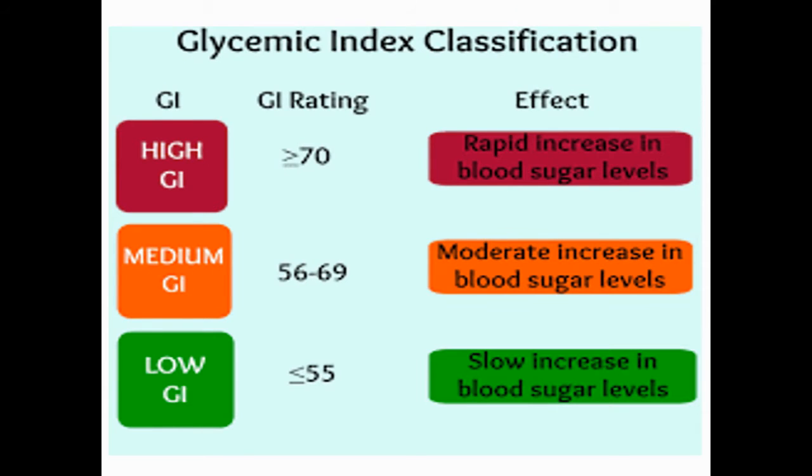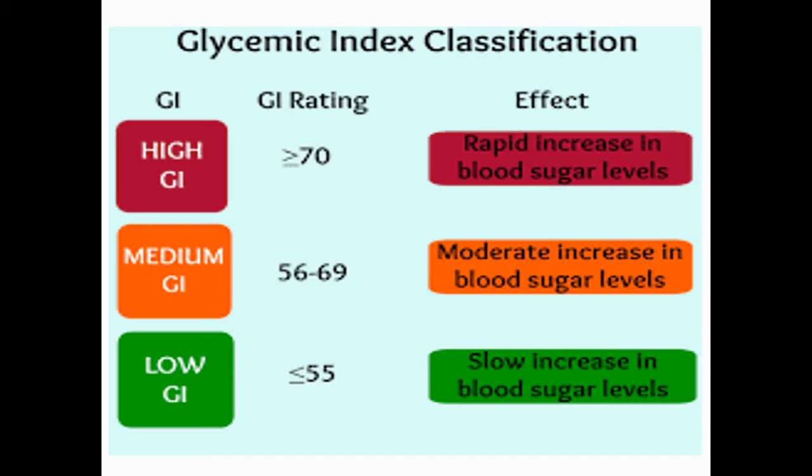And then, glycemic index classification. The glycemic index has been classified into high glycemic index, medium glycemic index, and low glycemic index foods. If the food items have a value of more than or equal to 70, then we call them high glycemic index foods. What is the effect? There will be a rapid increase in the blood sugar level with high glycemic index foods.